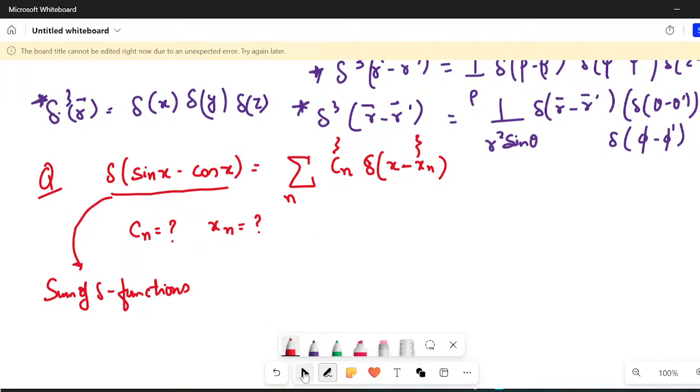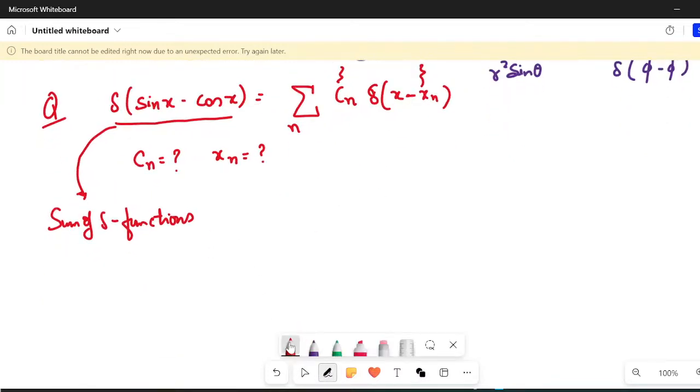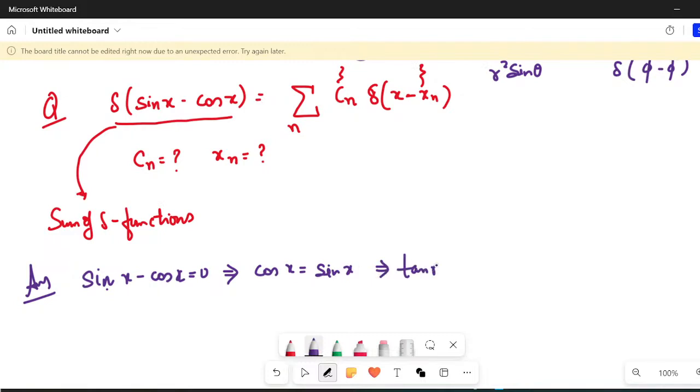Okay, let me help you in this. I told you that whenever, instead of the variable itself, you have a function as the argument inside, then just find where this is 0. So sin x is equal to cosine x. When does it happen? Sin x equals cosine x only if tan x is equal to 1. And tan x equals 1 at pi by 4, and then because of the periodicity, the general solution you can write is n pi plus pi by 4. I think this is quite clear from your trigonometry classes, that this is the general solution for tan x equal to 1.